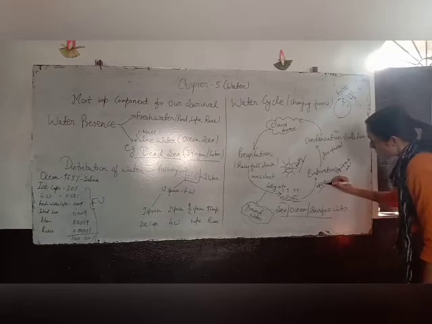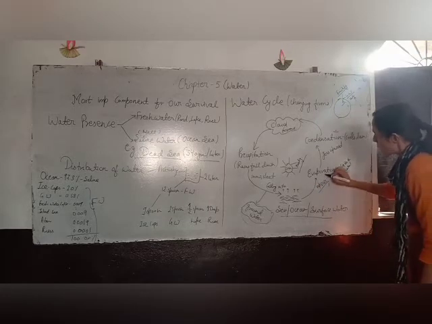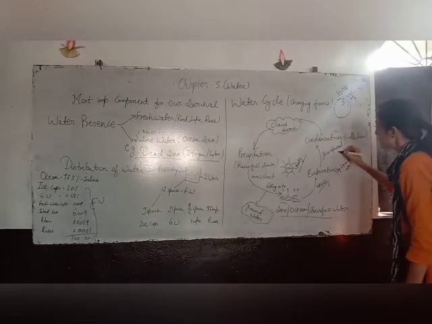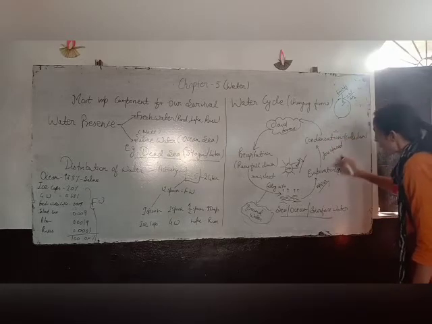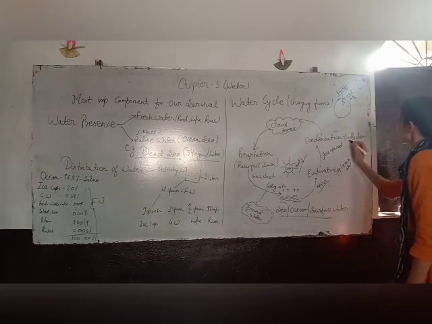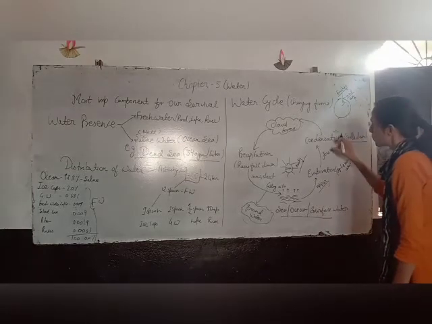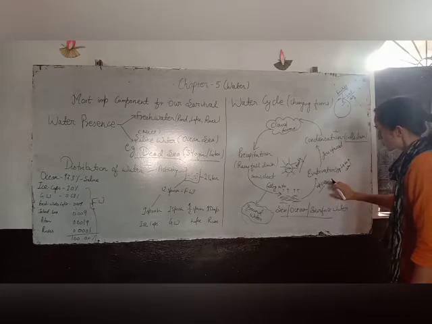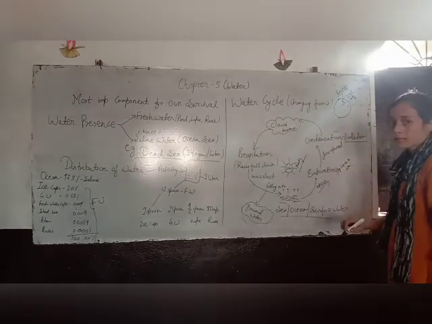After that, water is changed into vapor form. This vapor goes upward into the sky. Going upward, what is happening? After some time, the vapor, which is high in temperature, starts to cool down. ठंडी हो रही है, cools down, and this process is known as condensation. The cooling of a vapor into liquid is called condensation.